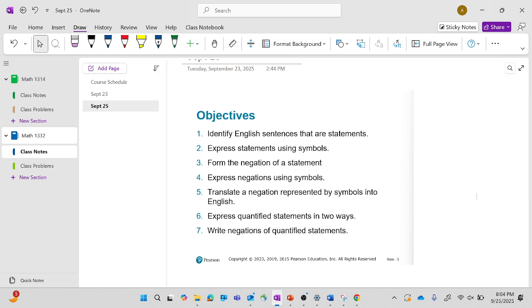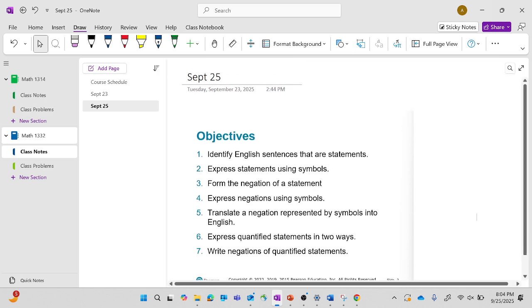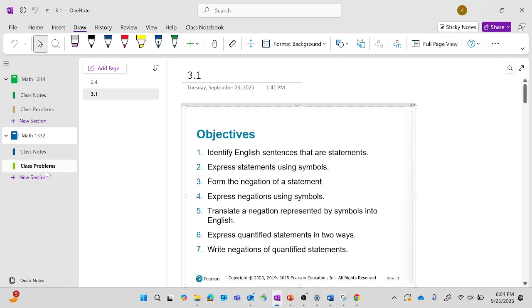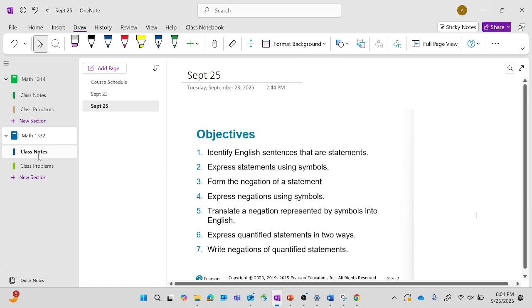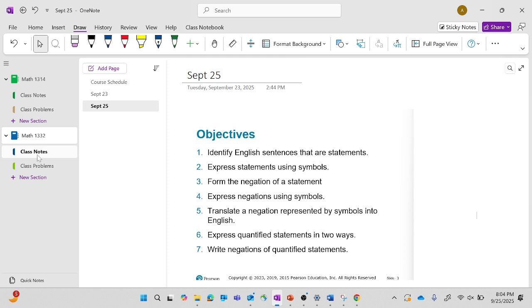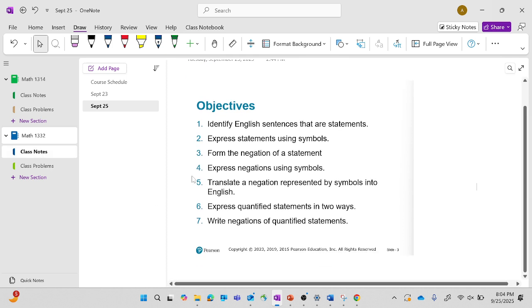What chapter is it? We are in 3.1 today. So we are in 3.1. I think it's a pretty short chapter too. That's all we have for the week. So it shouldn't be that bad.